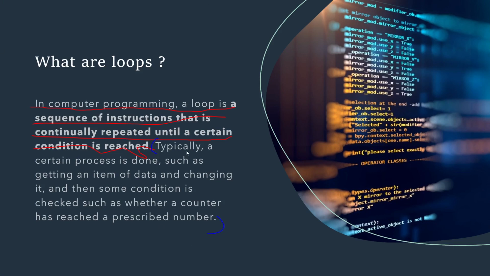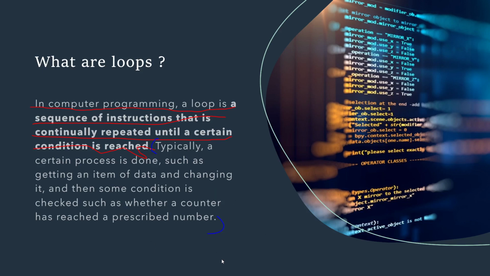So typically, it is just giving an example of what is mostly done inside a loop. It is just changing the value of a variable, incrementing it, decrementing it, or, for example, there is a counter until the time it reaches a value.